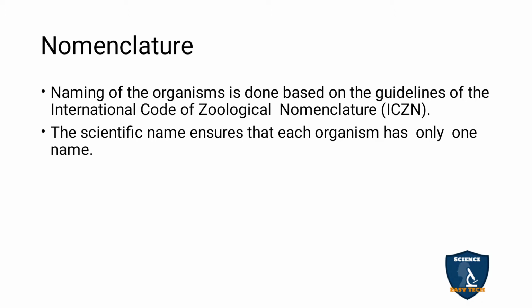Now we are dealing with zoology, so we have to know the zoological name of the organism. We have to keep the zoological name of an organism. The naming of the organism is done based on the guidelines of the International Code of Zoological Nomenclature, ICZN. That is, nomenclature means naming of an organism on a scientific basis. On what rules are you keeping it? ICZN, International Code of Zoological Nomenclature.